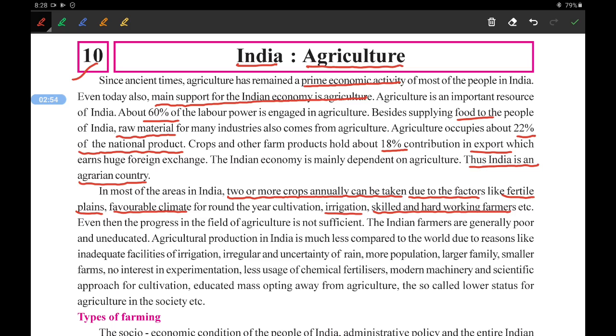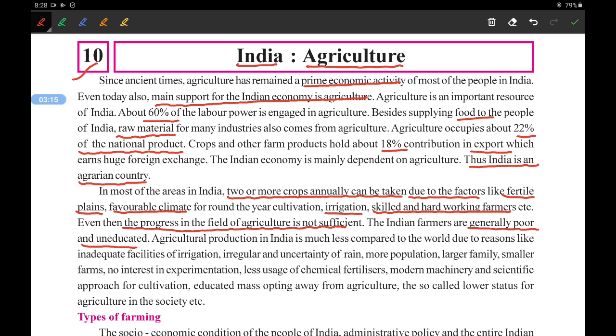Even so, the progress in the field of agriculture is not sufficient. It is not enough. The farmers are generally poor and uneducated.